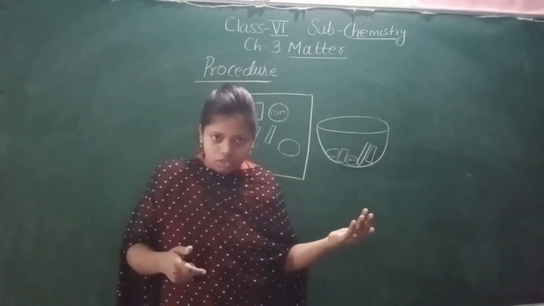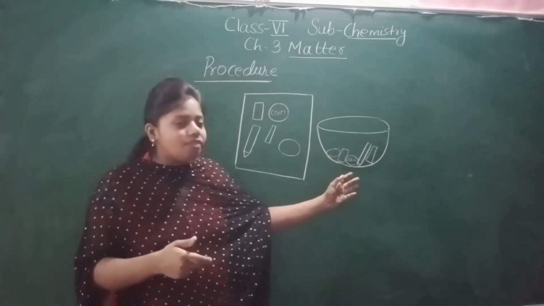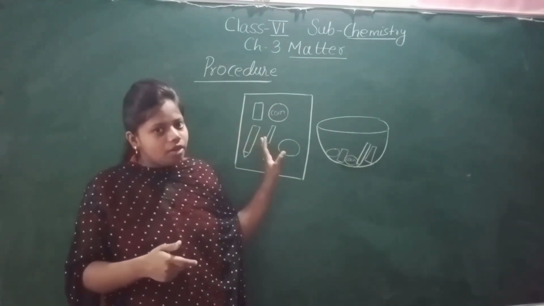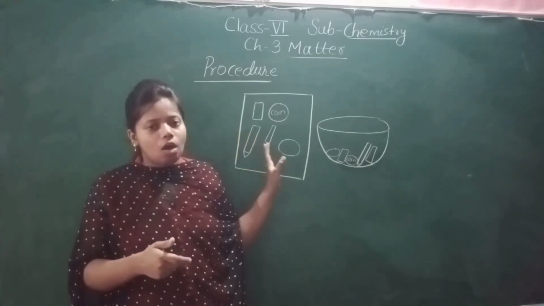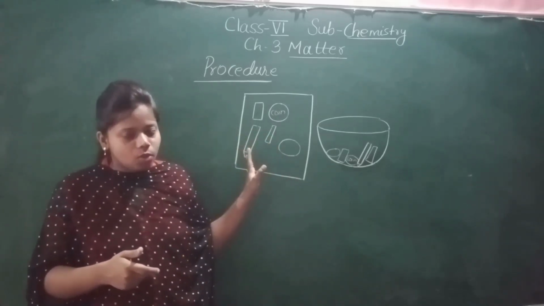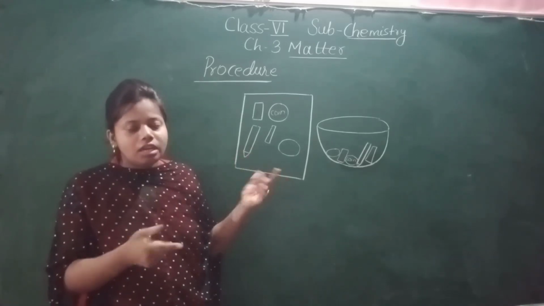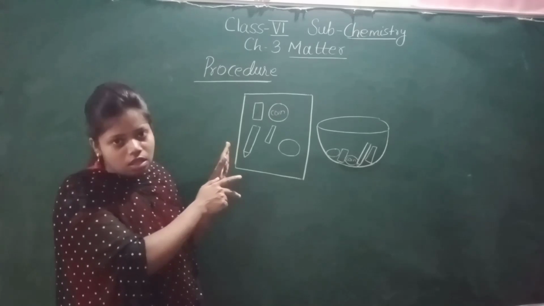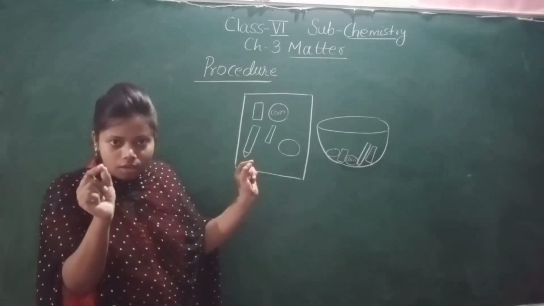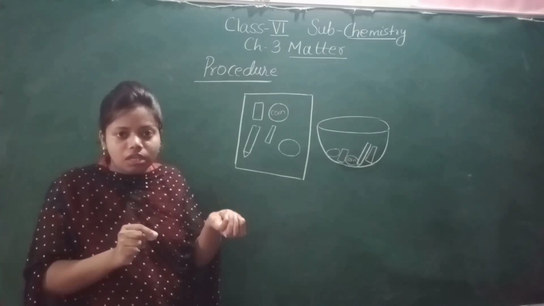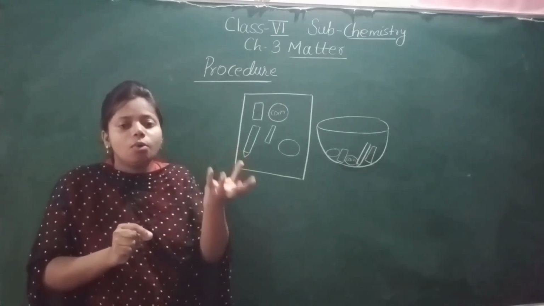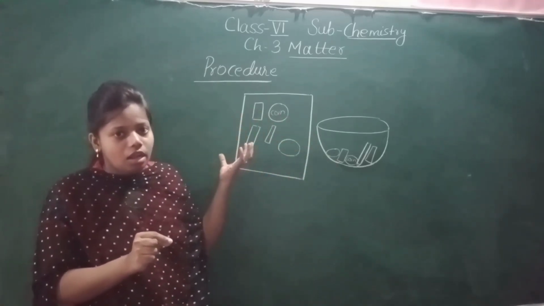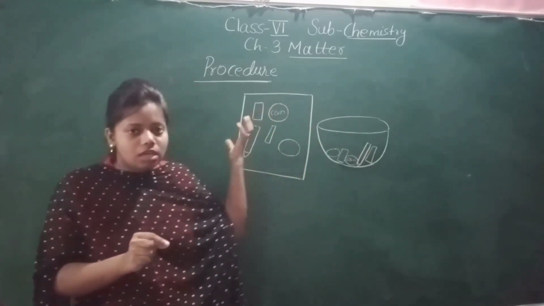Now what is the observation? Number one is that after mixing and compressing, you keep this material back on the paper where you have taken the outline, and you will see that whatever shape we have drawn, it has got fixed in that same shape. Has our pencil become longer? No. Has the shape of the coin become bigger? No. The shapes of the materials before and after mixing are the same.